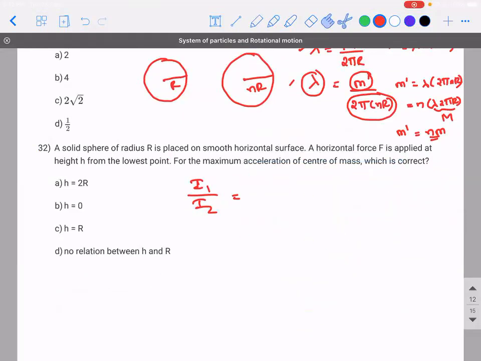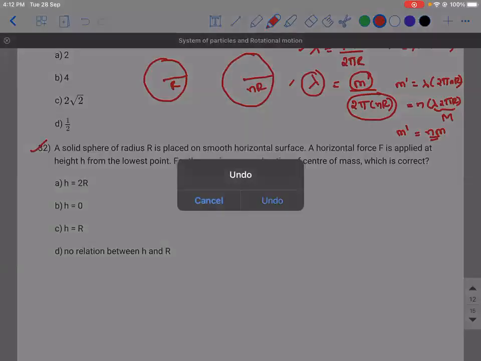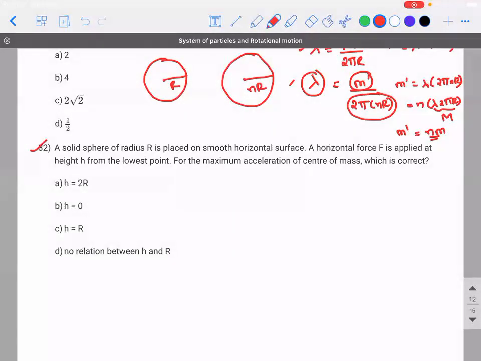Next. I hope you guys have copied it. N is equal to 2. Next, 32. Think of this problem and solve this. There is a solid sphere of radius r which is placed on a smooth horizontal surface. A horizontal force F is applied at height h from the lowest point. For the maximum acceleration of the center of mass, which is correct?